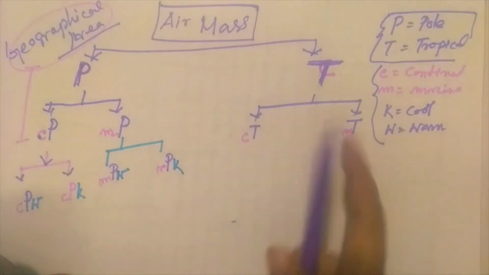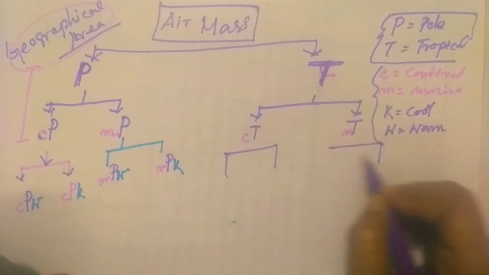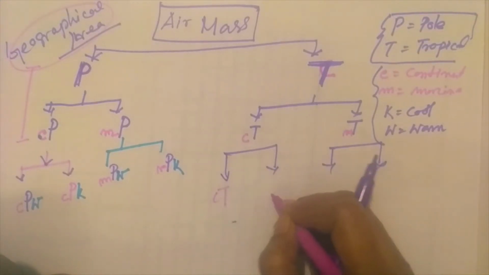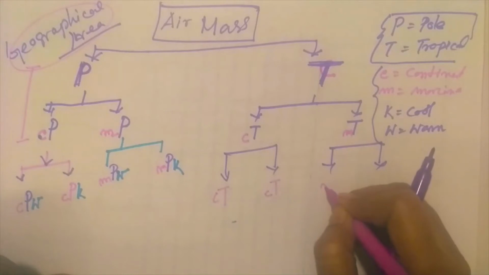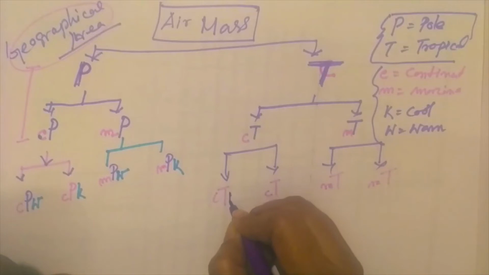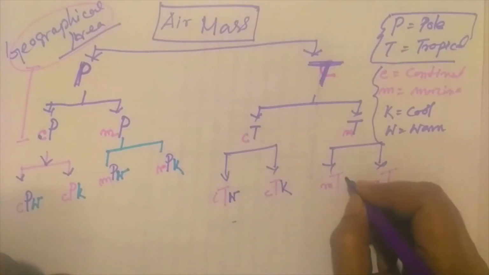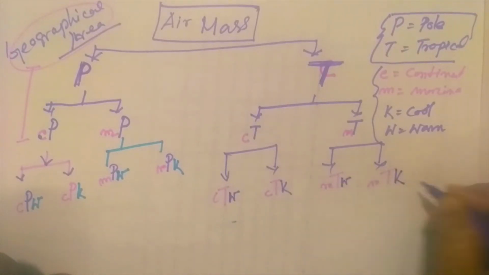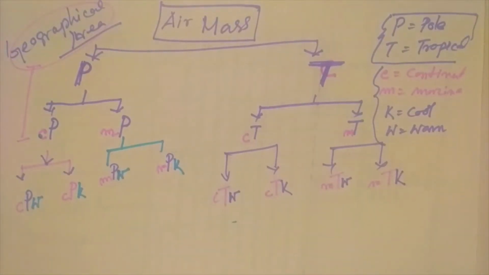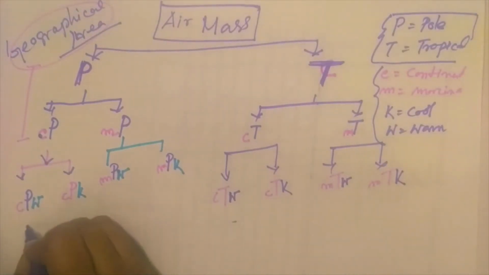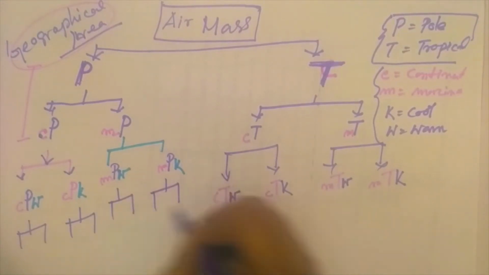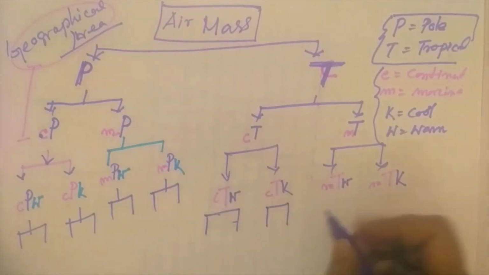Similarly, CT air masses and MT air masses may be heated from below and may be cooled from below. So we can get 8 types of air masses on the basis of the nature of modification. After getting warm or cold, each may be stable or unstable.